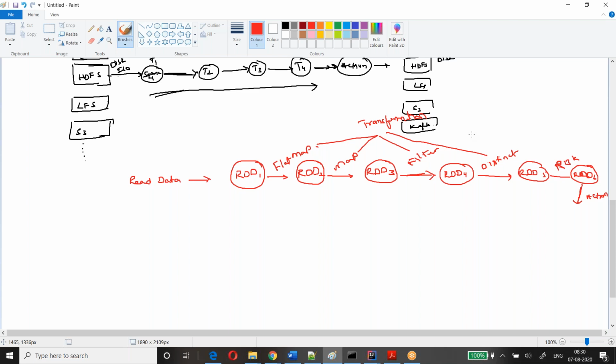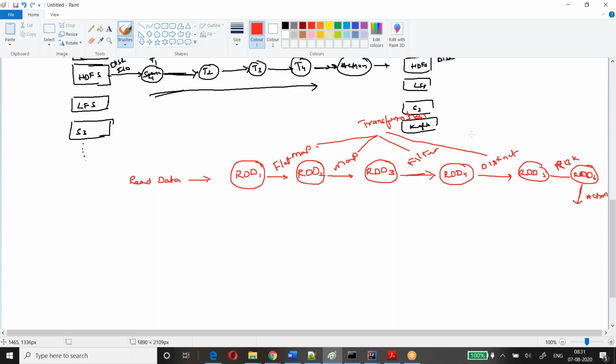So once it is transformed, you'll call an action. Actions are what actually give you the result, values, return values. Your transformations, this is the most important interview question, please make a note, will return another RDD, another object. You look at this diagram.